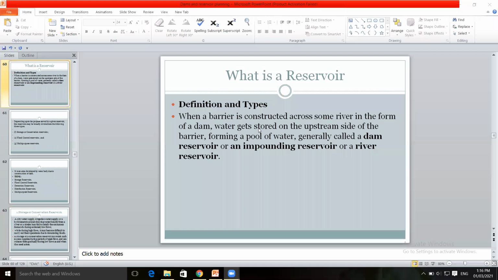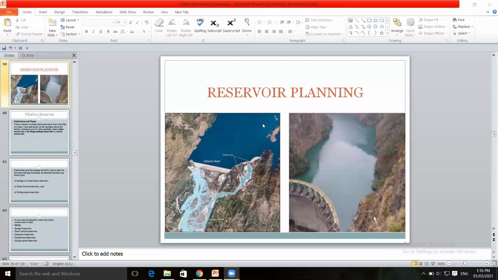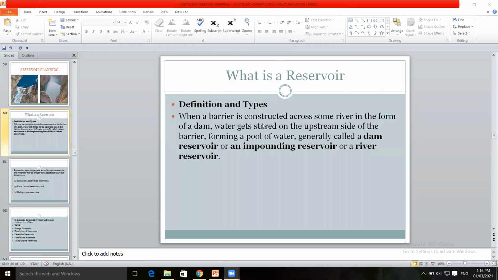First, we'll see what a reservoir is. Definition of reservoir and its types. So, what is a reservoir? It is formed when a barrier is constructed. Barrier means obstruction in the form of a gravity dam, arch dam, buttress dam, composite dam, or earthen dam.